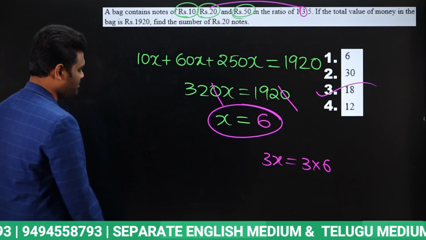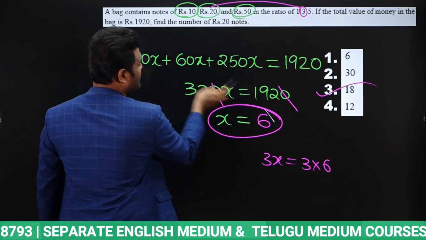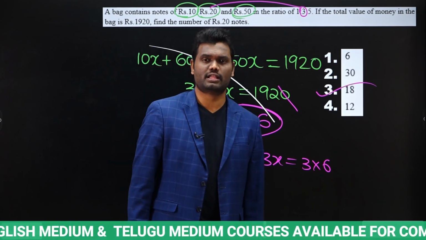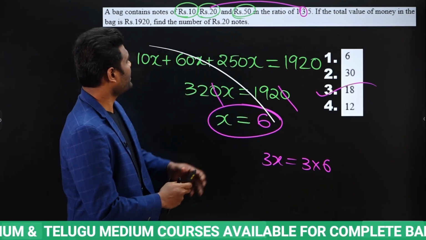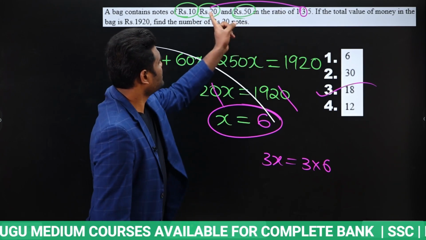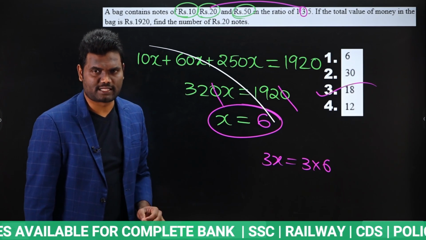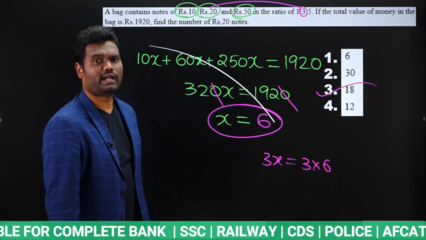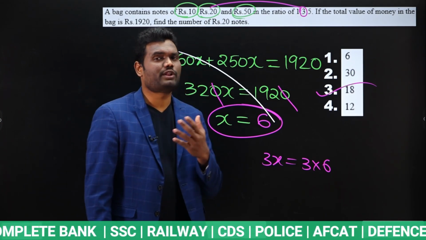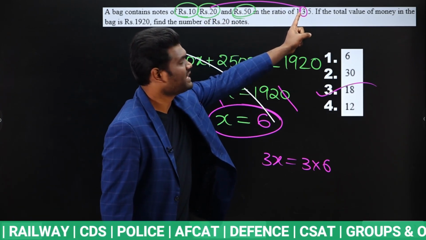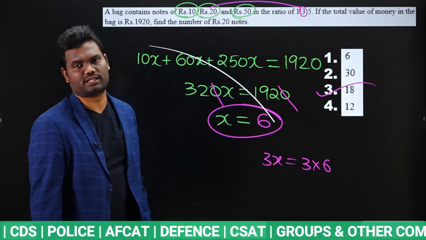Truly speaking, even this calculation is not required. I have written it just for the purpose of understanding. Directly you can take it as 10x, 60x, 250x, all together 320x. 320x equals 1920, which means x equals 6. Once I know the x value is 6, I need the 20 rupee notes, which is nothing but 3x, which means 3 into 6, that is 18.